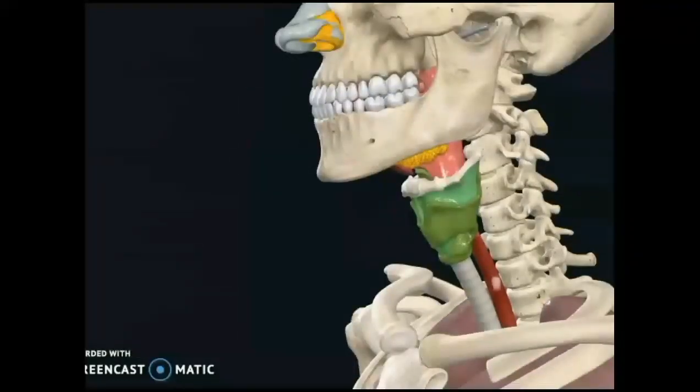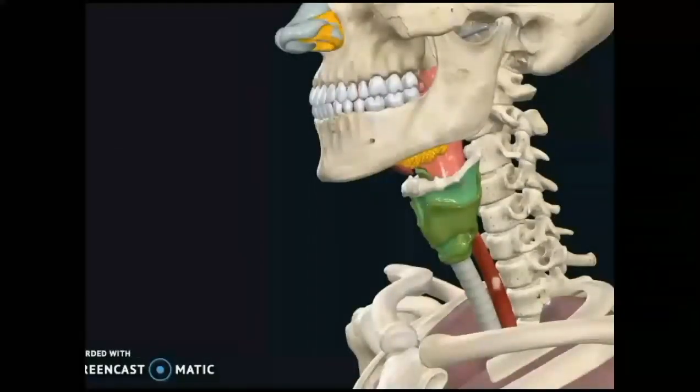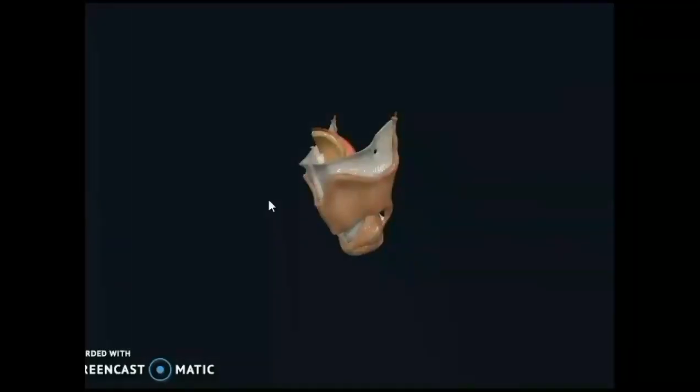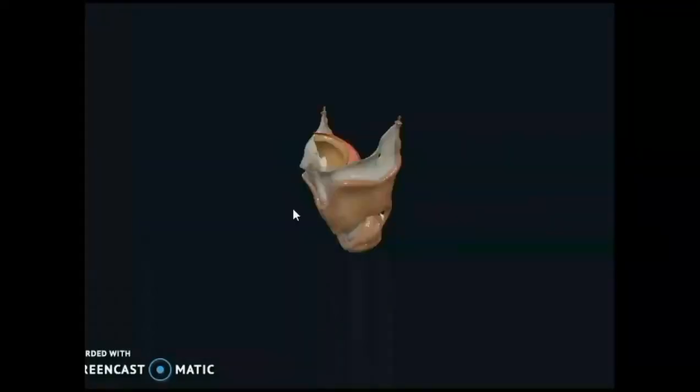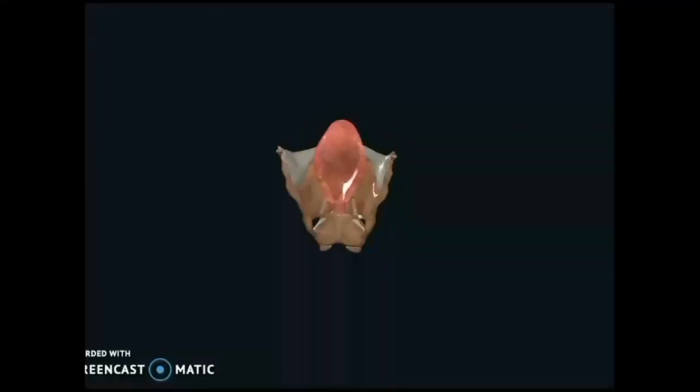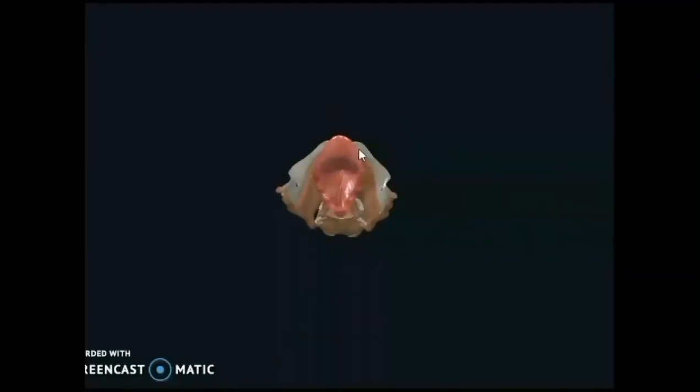If you isolate the larynx and see here, you can see it is a musculomembranous tube with cartilages. So, 3 components: muscle, membrane and cartilage. We will see in the reverse order. First we will see cartilage, then membranes, then muscles.